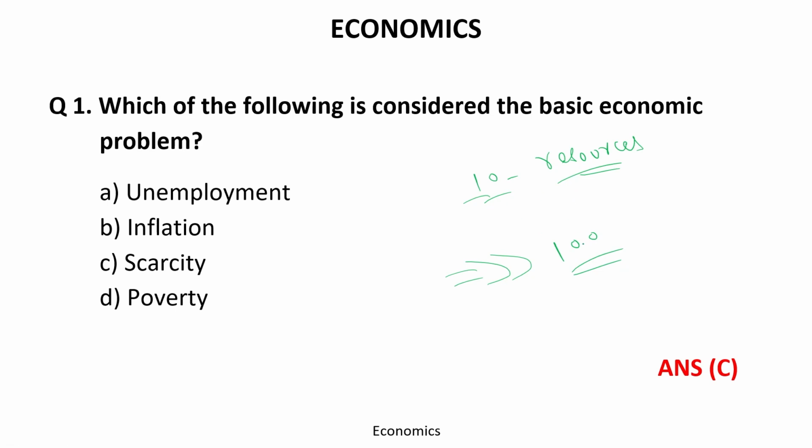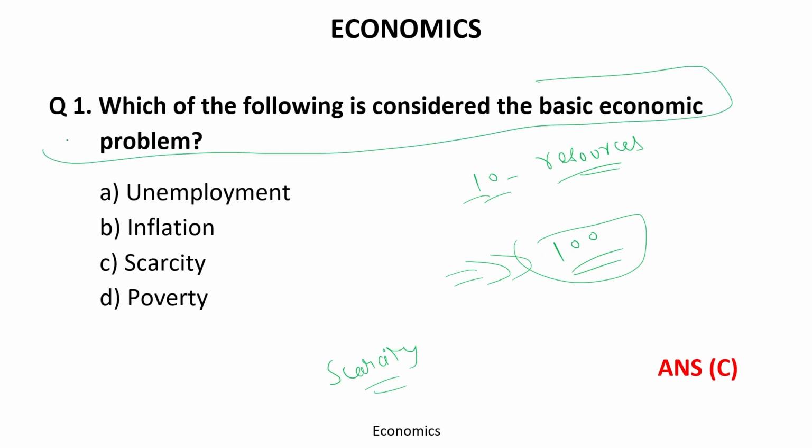Resources are limited and people are in excess. So this forms scarcity. And this is how the economic problem arises, because now 100 people will fight together, just as an example, to have these 10 resources. So this creates an economic problem. Now I think you have got the idea.